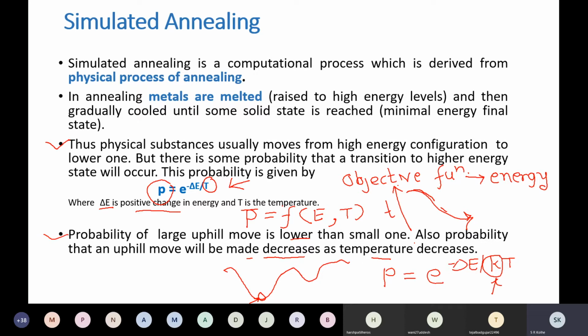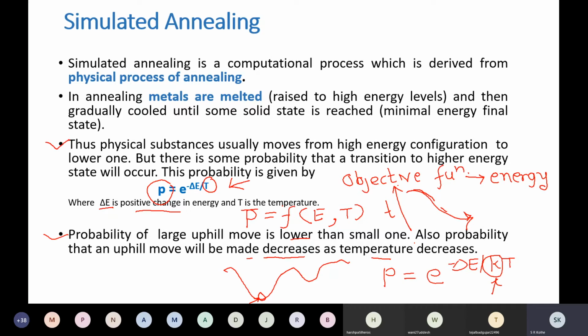If, however, we allow it to cool down too slowly, what will happen? Another extreme: if a slower schedule is followed, a uniform crystalline structure which corresponds to the global minimum is more likely to develop. You will get a global minimum. That's what we want. But if the schedule is too slow, what will happen? Time will be wasted.